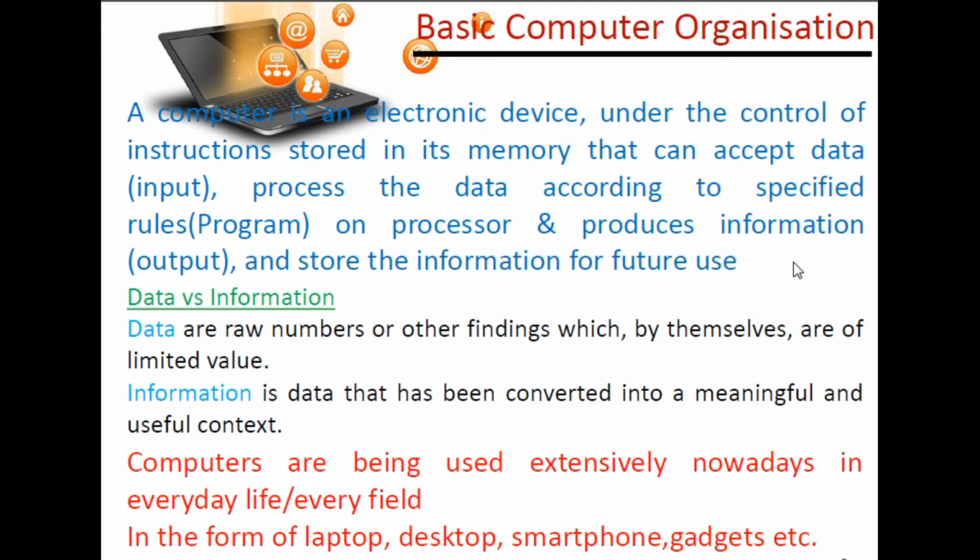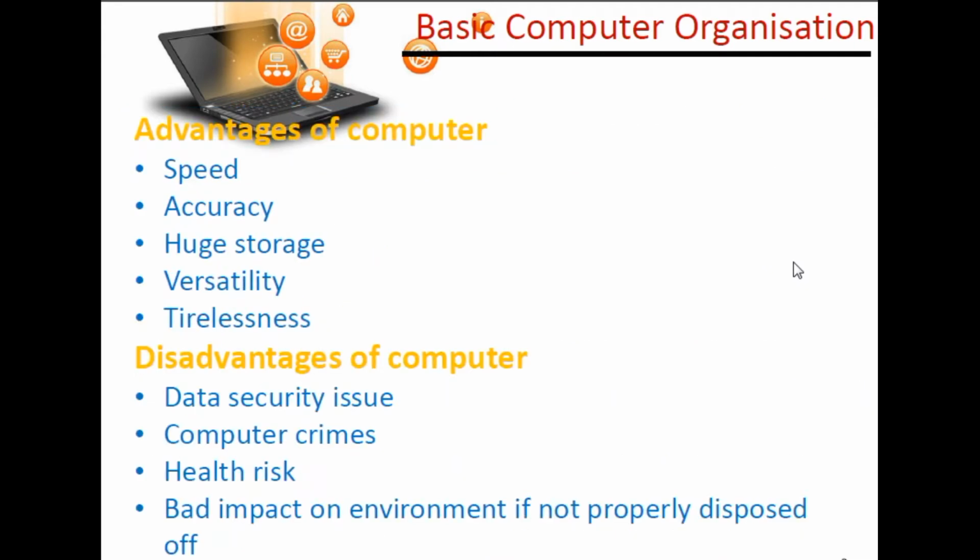Now computers are extensively used nowadays in every field of life, in laptops, desktops, smartphones and gadgets also. Now for basic computer organization, we need to understand its advantages and disadvantages. The first advantage is speed.